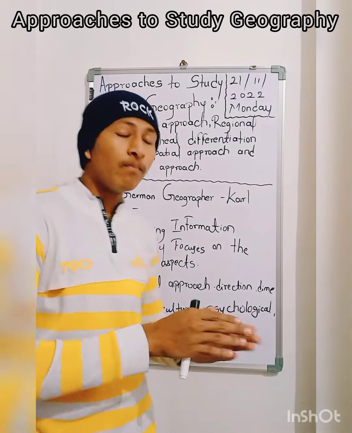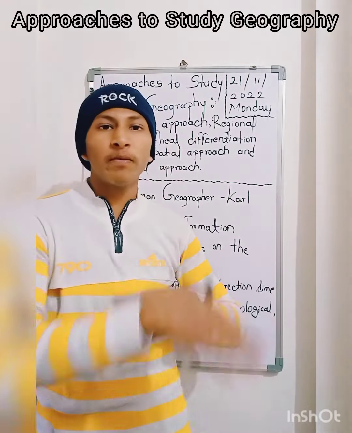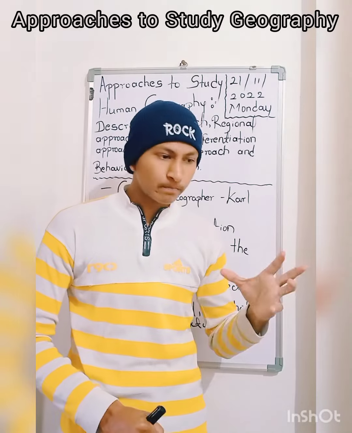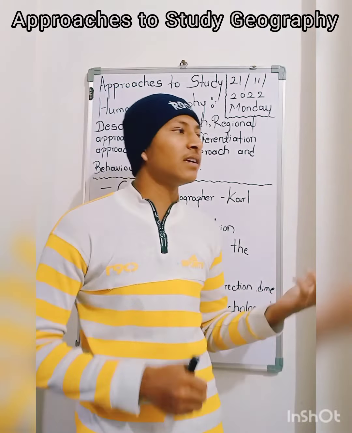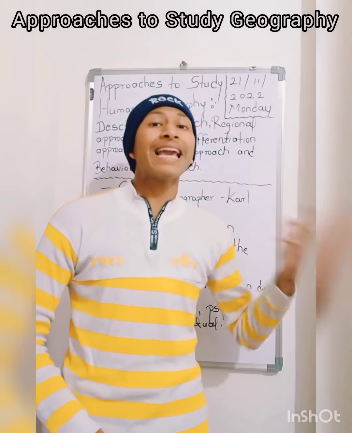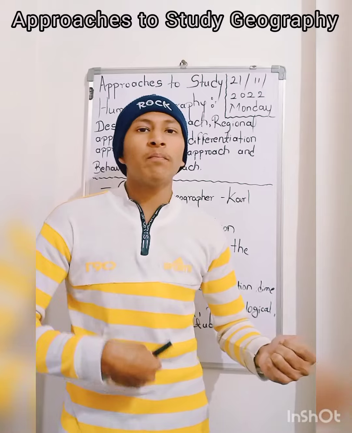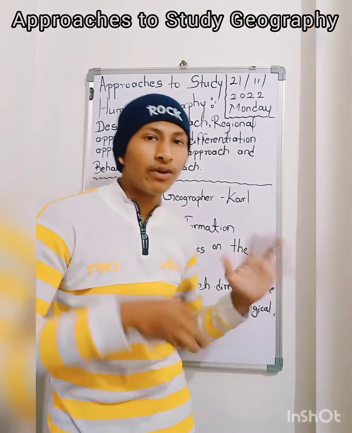Okay, if you barely approach the things of geography, then that will not be sufficient or accurate, and there will be something lacking in information. So if you do jotting down the points, then you will remember.